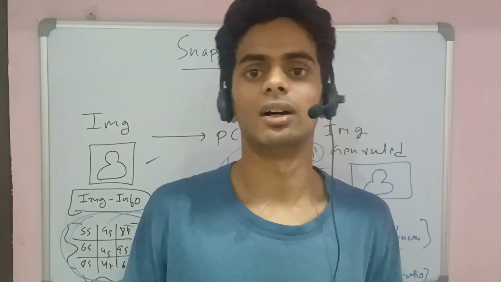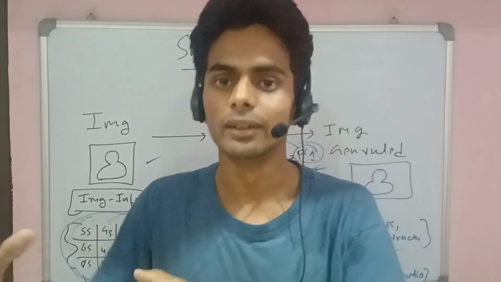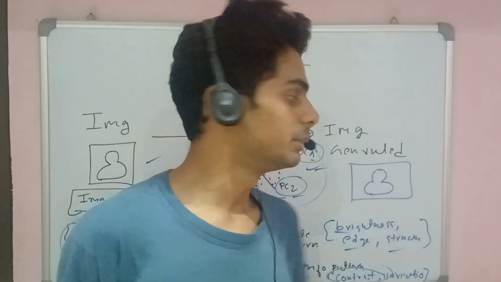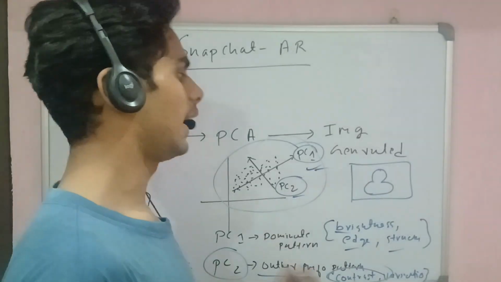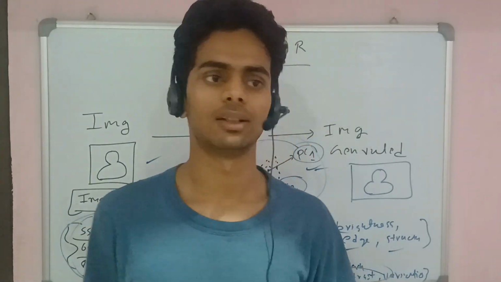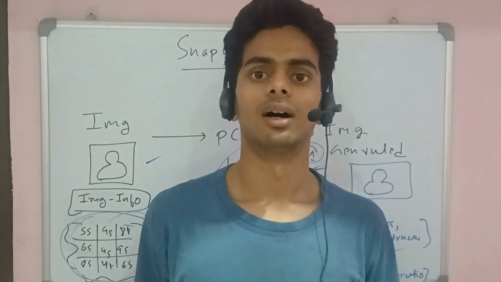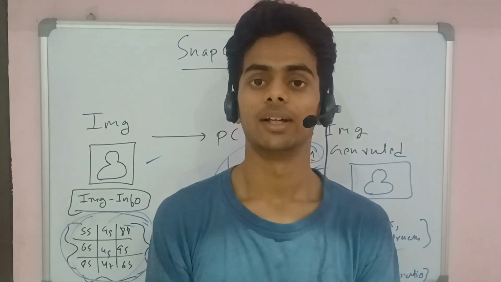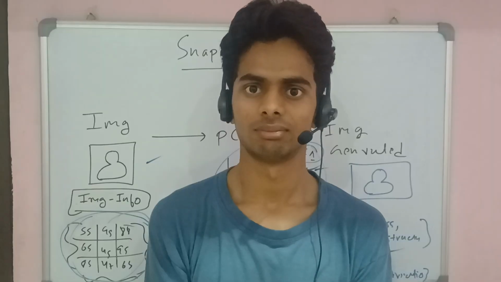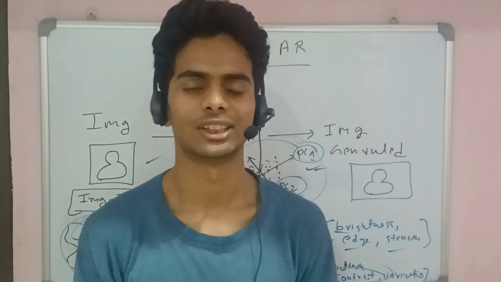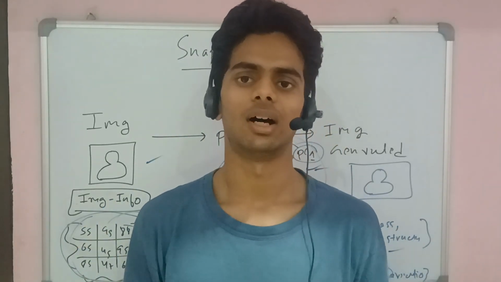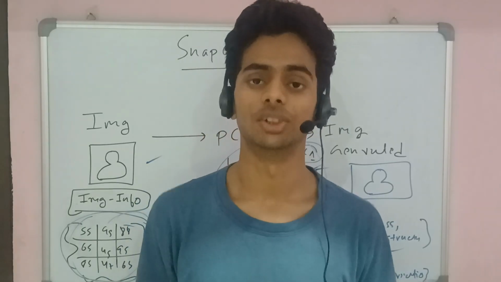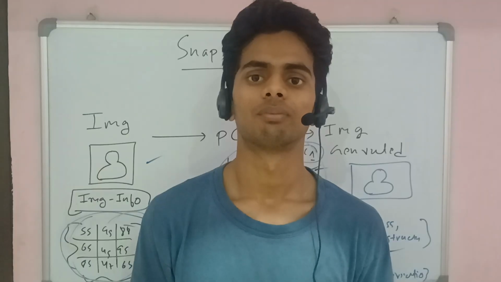PCA1 contains the high-variance data, and PCA2 contains the next-highest-variance data. So here Snapchat is using PCA1 and PCA2. PCA1 contains brightness and edges, like where there is more brightness in the image, some shadows on your head, and some edges. They capture your facial structure with two different dimensions. Okay, so that's tricky to understand, but when you try it with a real-world application, it is much easier to understand. And that's all about PCA.